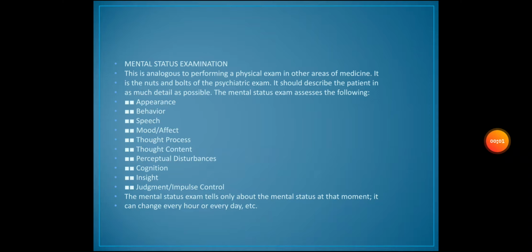Hello everyone, this is part 2 of the history and examination of the psychiatric patient. This talks of the mental state examination. The mental state examination is analogous to performing a physical exam in other areas of medicine. It is the nuts and bolts of the psychiatric exam. It should describe the patient in as much detail as possible.